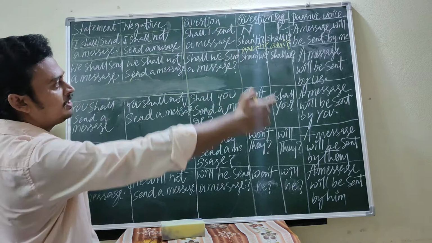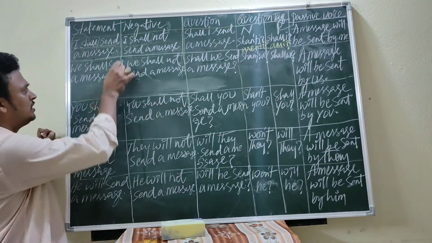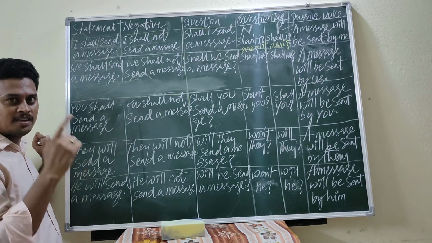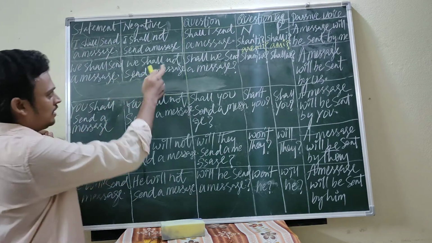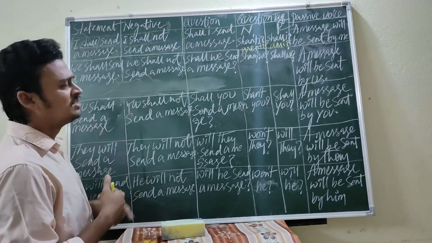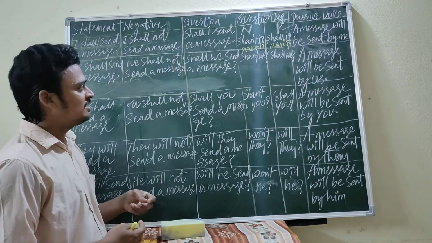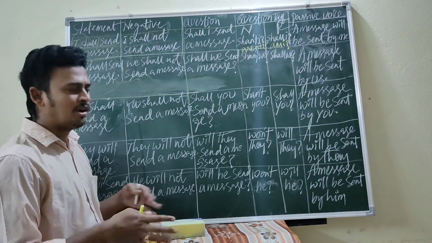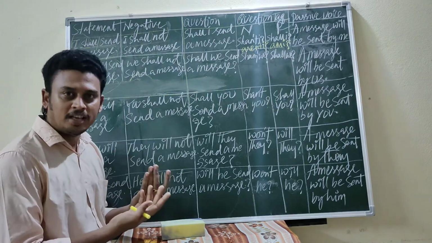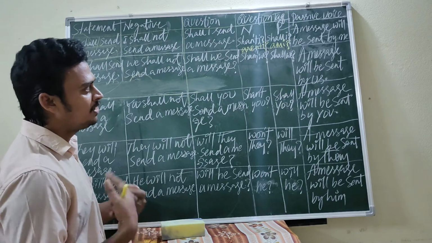A message will be sent by me. Now we shall send a message. This is an assertive sentence or declarative sentence. A sentence should have subject and predicate. We shall not send a message. Same thing, just not using. Shall we send a message? Shan't we? Shan't we in the sense it's a contraction. Shall not we, actually shan't we can use. Okay, shall we? A message will be sent by us.